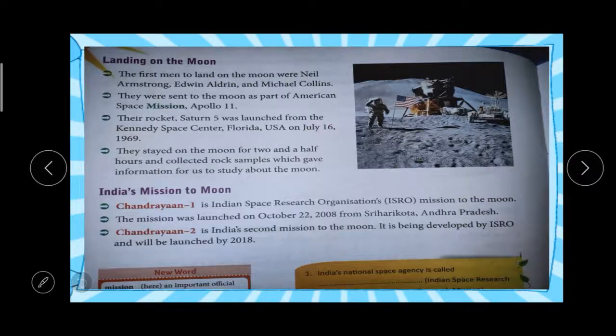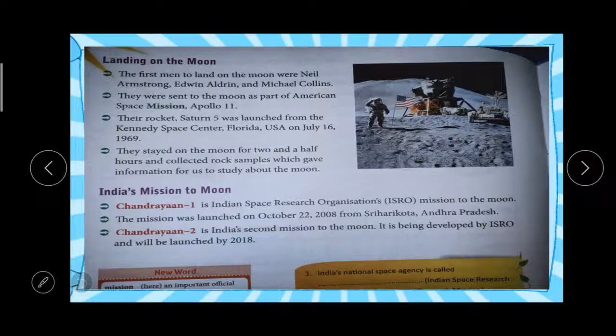When, where, and who landed on the moon? Who was the first person who landed on the moon? We know that it was Neil Armstrong. But there were many persons, Edwin Aldrin, Michael Collins, who reached the moon. But only one name we know, that is Neil Armstrong.